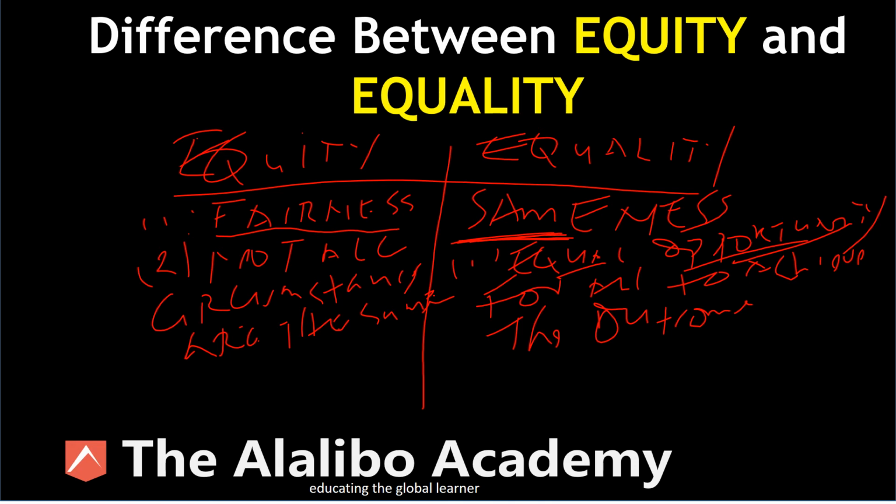So when we treat people fairly, we are trying to achieve equality. That's what it means, right? So let's put that here. So equity then seeks to achieve equality, right? Because at the end of the day, equality is the end goal, right?